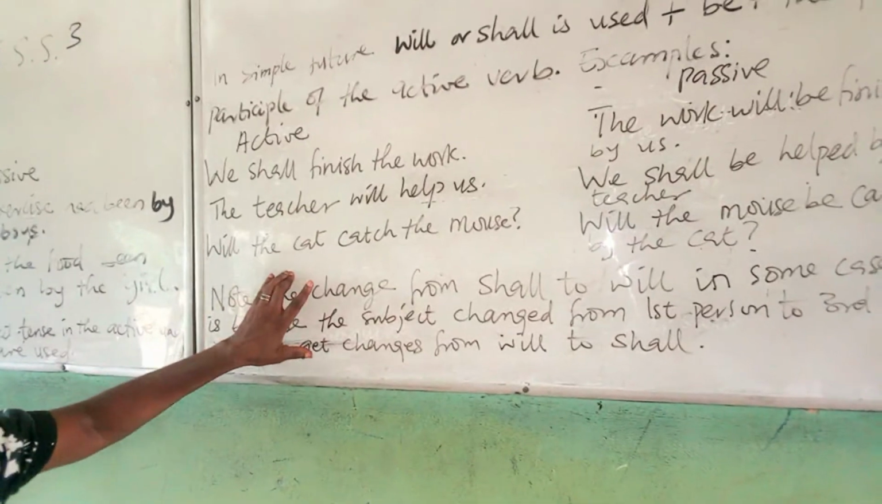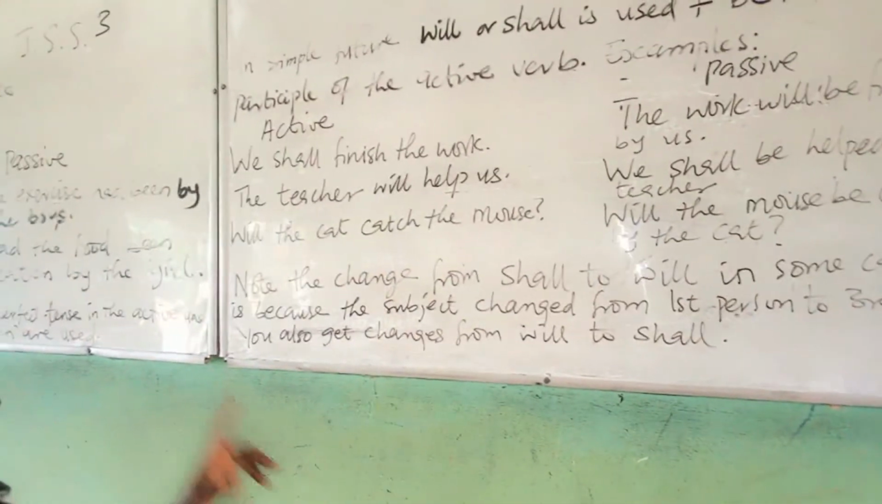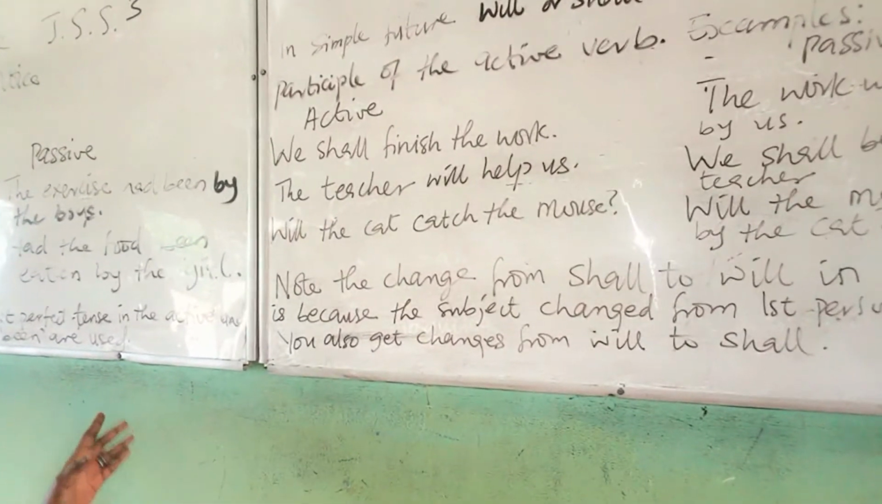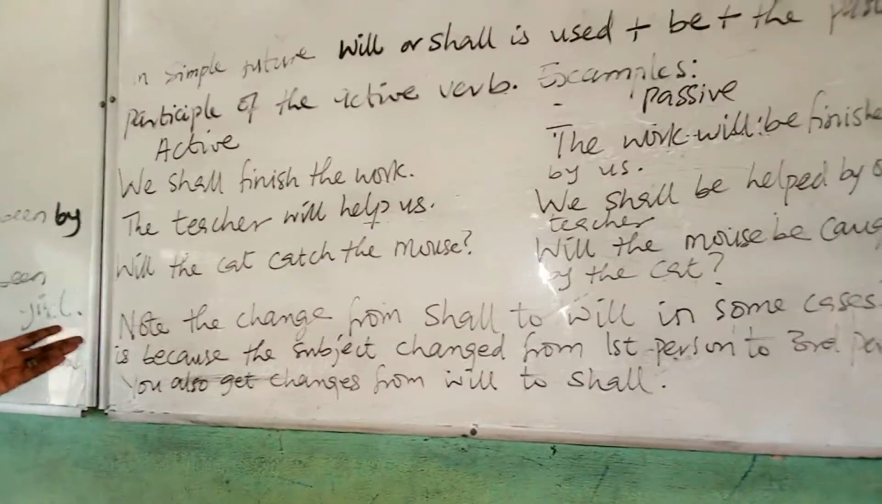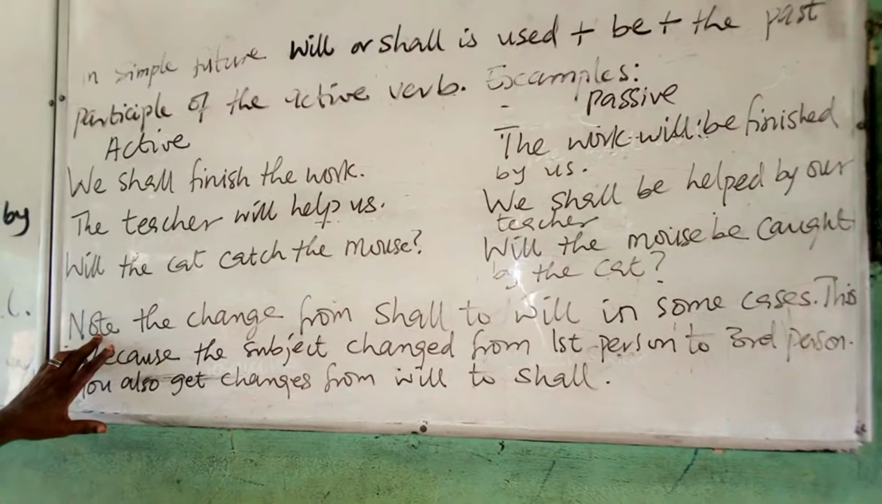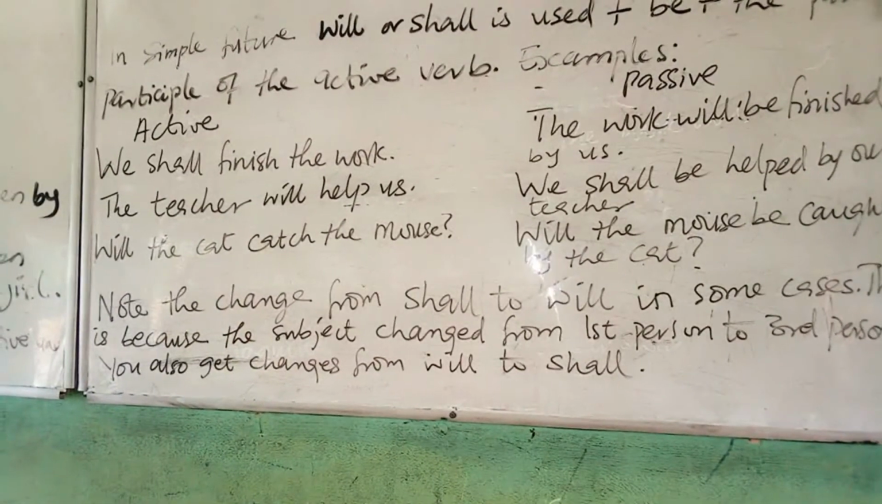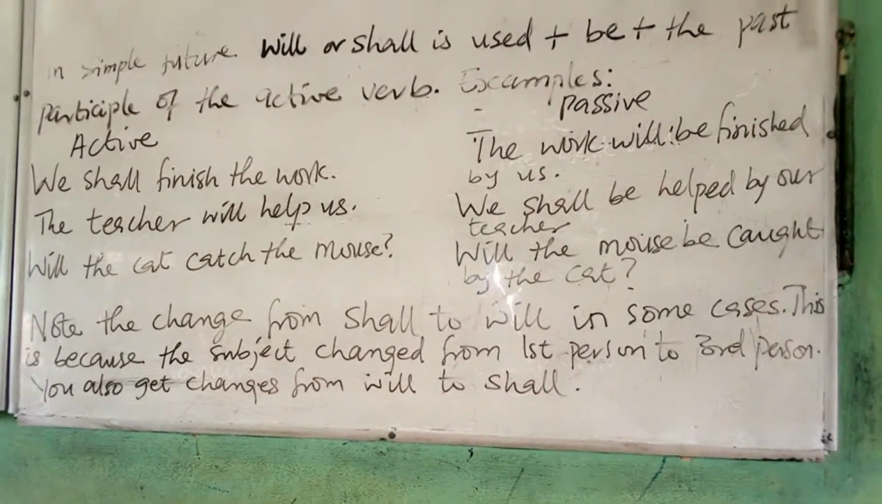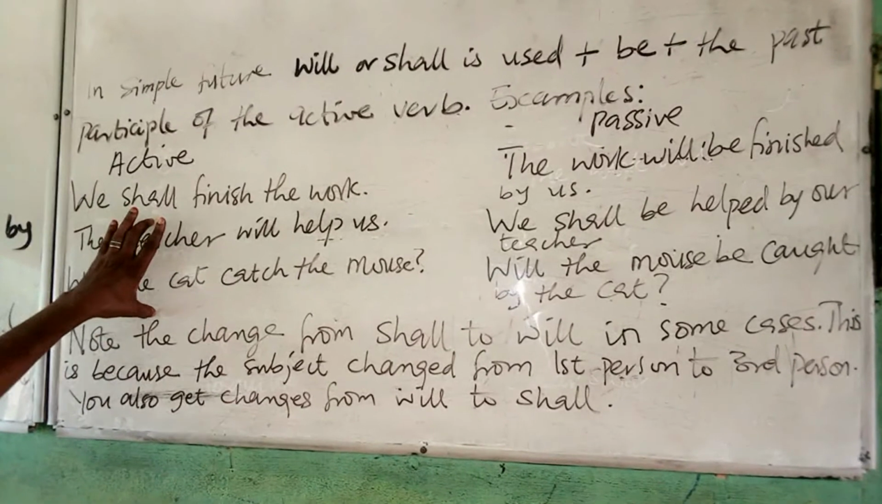Will the cat catch the mouse? Will the mouse be caught by the cat? Notice that apart from sentences, we also have questions. That's why I give the active and the passive. So note the change from shall to will in some cases. This is because the subject changed from first person to third person. You also get changes from will to shall, that I have explained.